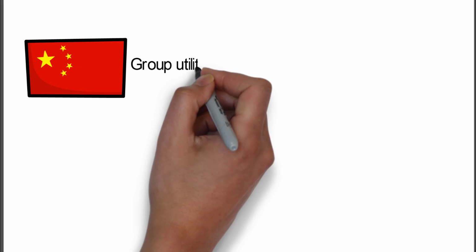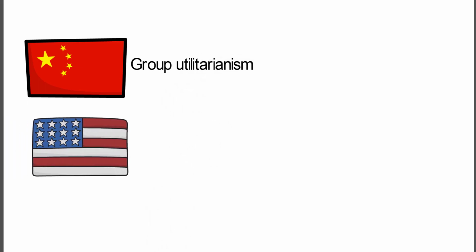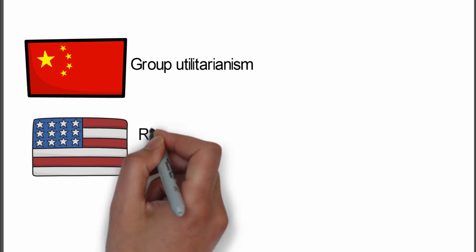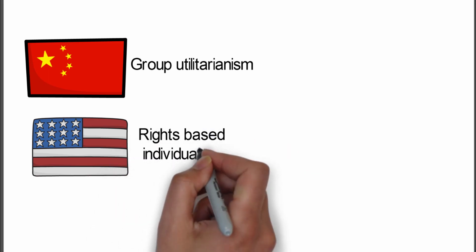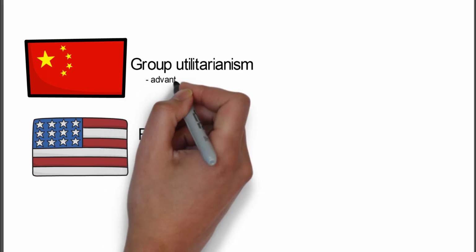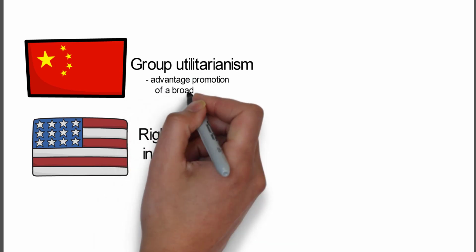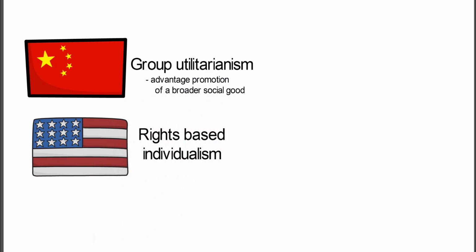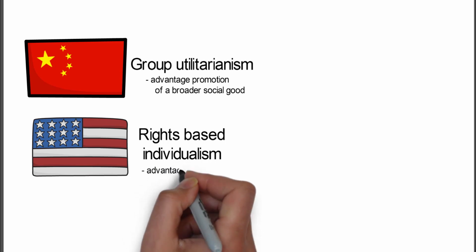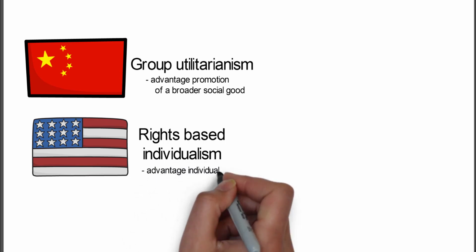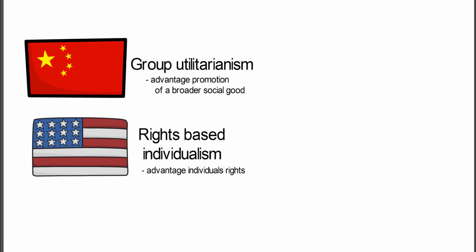What we're going to do here is use Harari's framework to talk about evaluating China versus the USA. Basically what we're saying is that China emphasizes group utilitarianism, and the United States emphasizes a rights-based individualism. Group utilitarianism advantages the promotion of a broader social goal, whereas individualism really advantages individuals and individuals' rights.